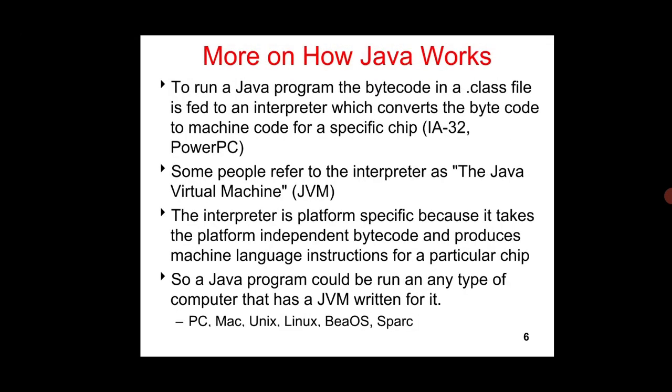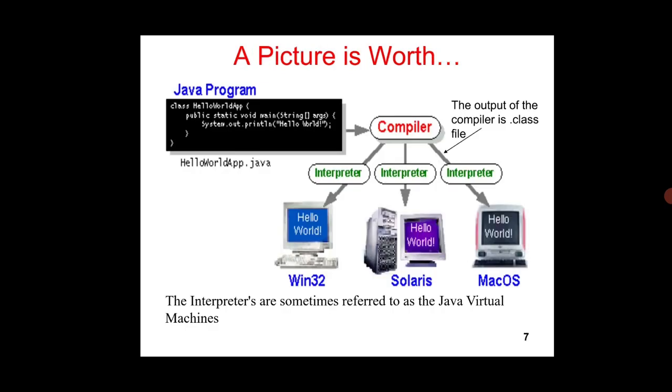Then how does Java work? Java works by using bytecode. It can be executed on any platform. Bytecode is created by the Java virtual machine. So bytecodes can execute on Mac OS, Unix, Linux. So it can execute on any platform. That's why we say that Java is platform independent.